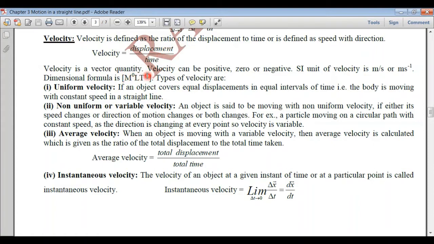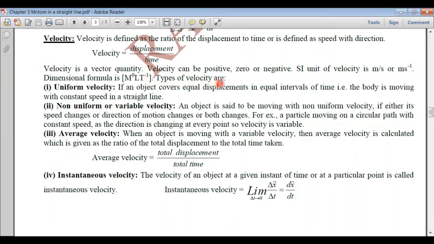As displacement can be positive, negative or 0, the velocity can also be positive, negative or 0, whereas the speed is always positive. It can never be 0 and can never be negative. The SI unit of velocity is meter per second, and the dimensional formula is the same as speed, LT raised to the power minus 1.